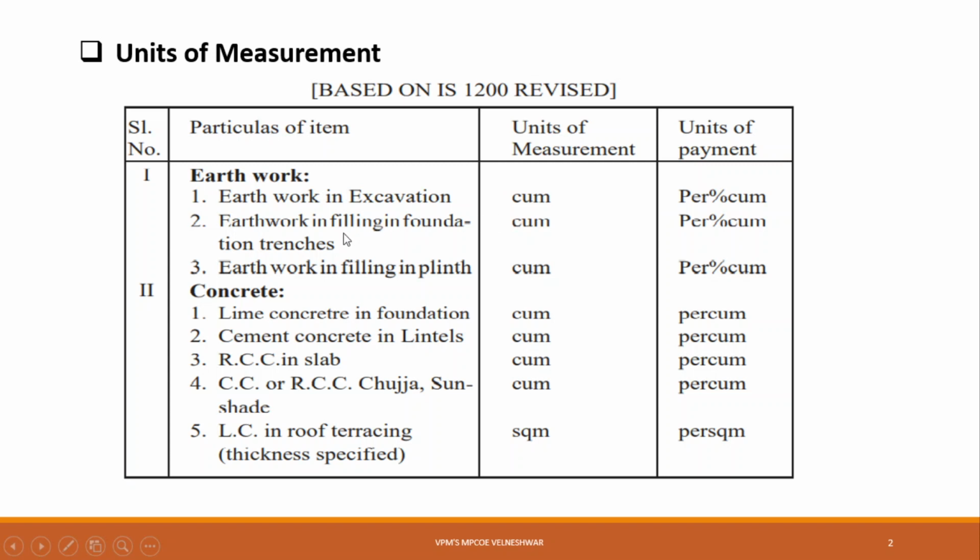Similarly, for earthwork in filling, in plinth or in trenches, the unit is the same, cubic meter, and the unit of payment is also percent cubic meter.